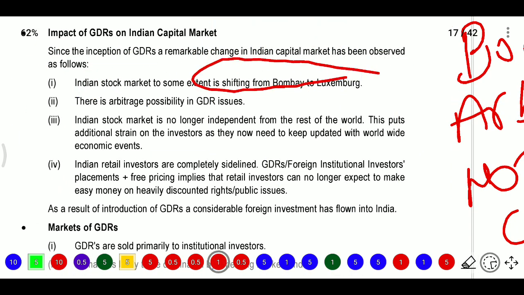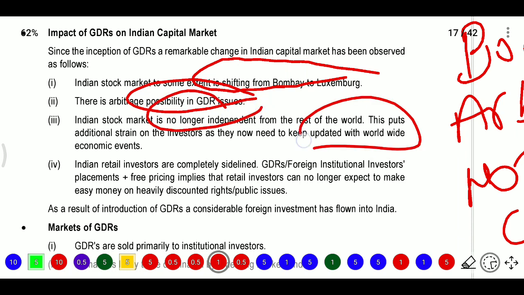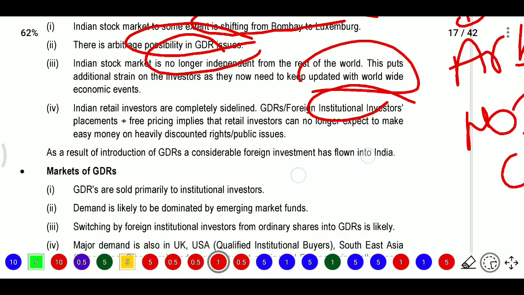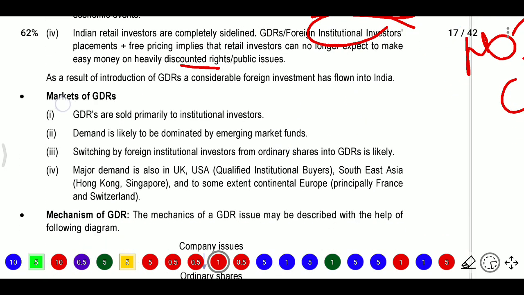So, shifting from Bombay to Luxembourg, arbitrage possibility, and no longer independent from the rest of the world. We need to update worldwide information, and Indian retailers are completely silent. So the institutional investors come into the picture, with heavily discounted rights or public issues. Next up, the market of GDRs.